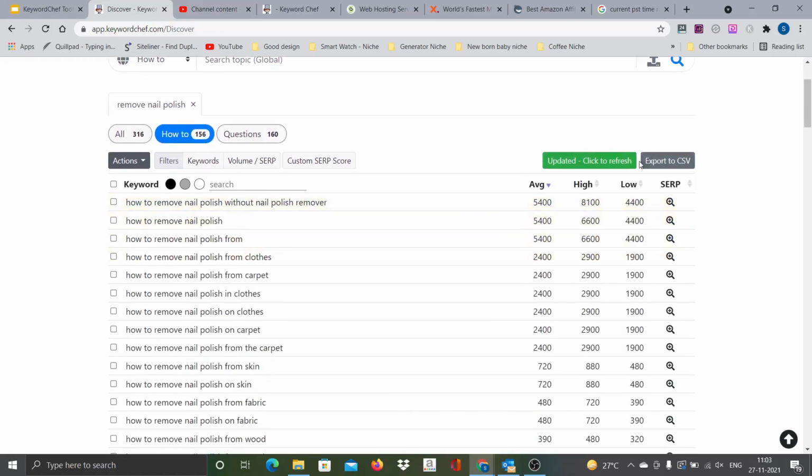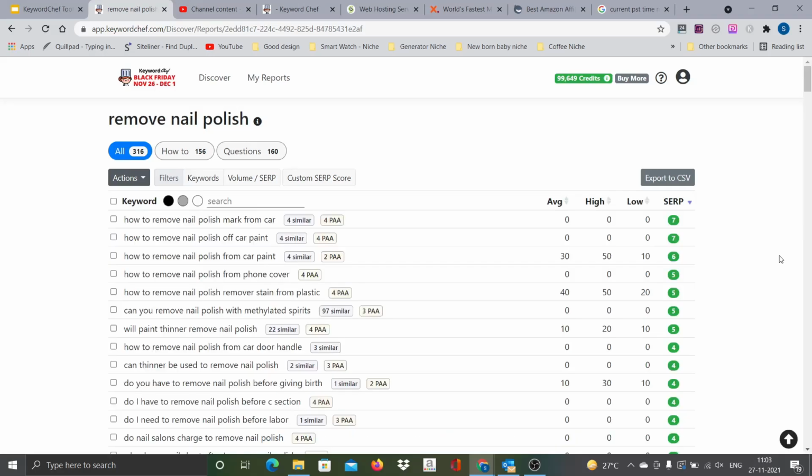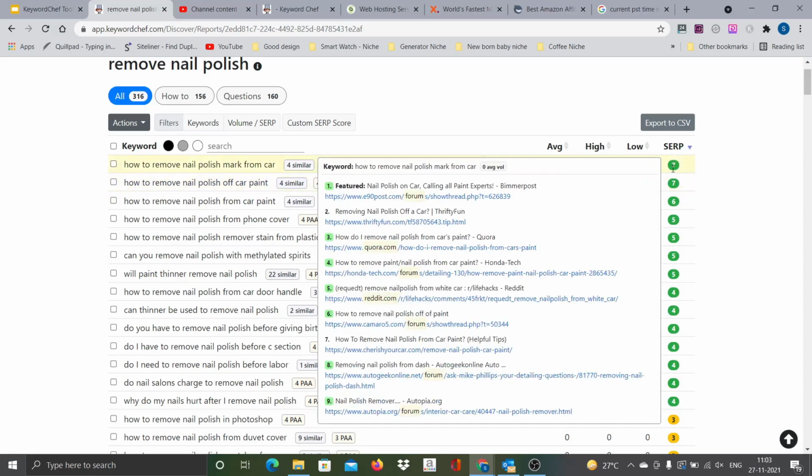So see, this is done, it has updated everything. Let me click this particular option, then we will see the results, how each keyword's SERP ranking is. Now you can see here, what it says is, out of 10 results for this particular keyword, there are nearly 7 spots that are relatively weak spots.